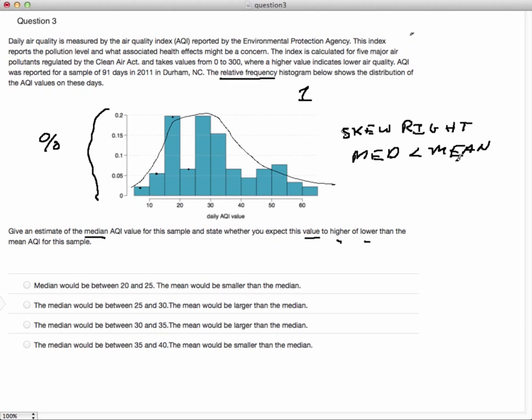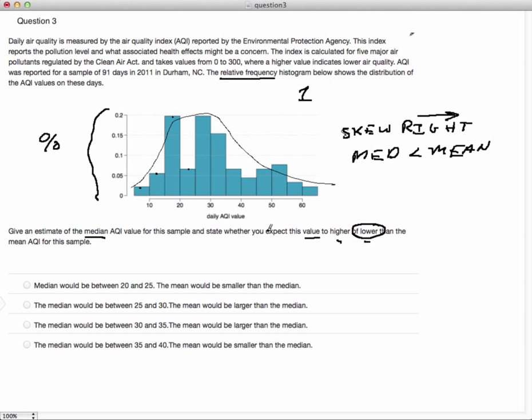And the reason for that is that the mean loves extremes. If it's skewed right, the mean will get pulled to the right. If we had a distribution that was skewed left, then the mean would get pulled to the left and it would be smaller than the median. So already we know that the value of the median is going to be lower than the value of the mean. Okay, that's just from looking at the picture.